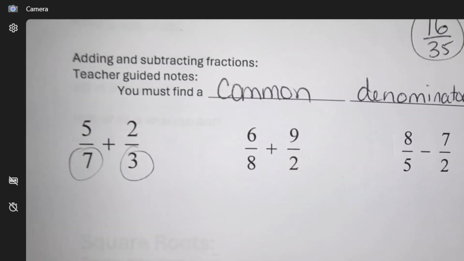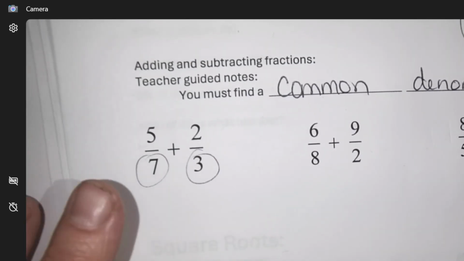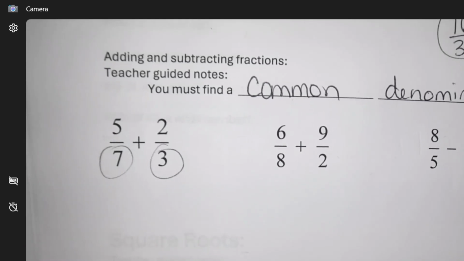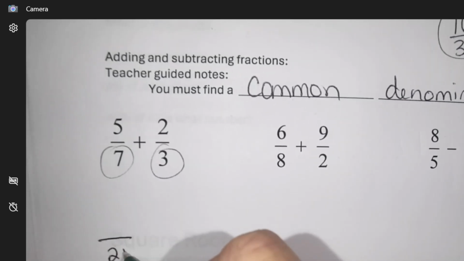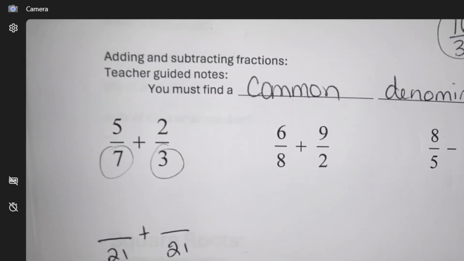Okay, so denominator again, you're looking at the bottom. So a 7 and a 3, what kind of number could I change them into that they're both going to be able to divide by it? 21. So I'm going to turn them both into 21s so that they match.